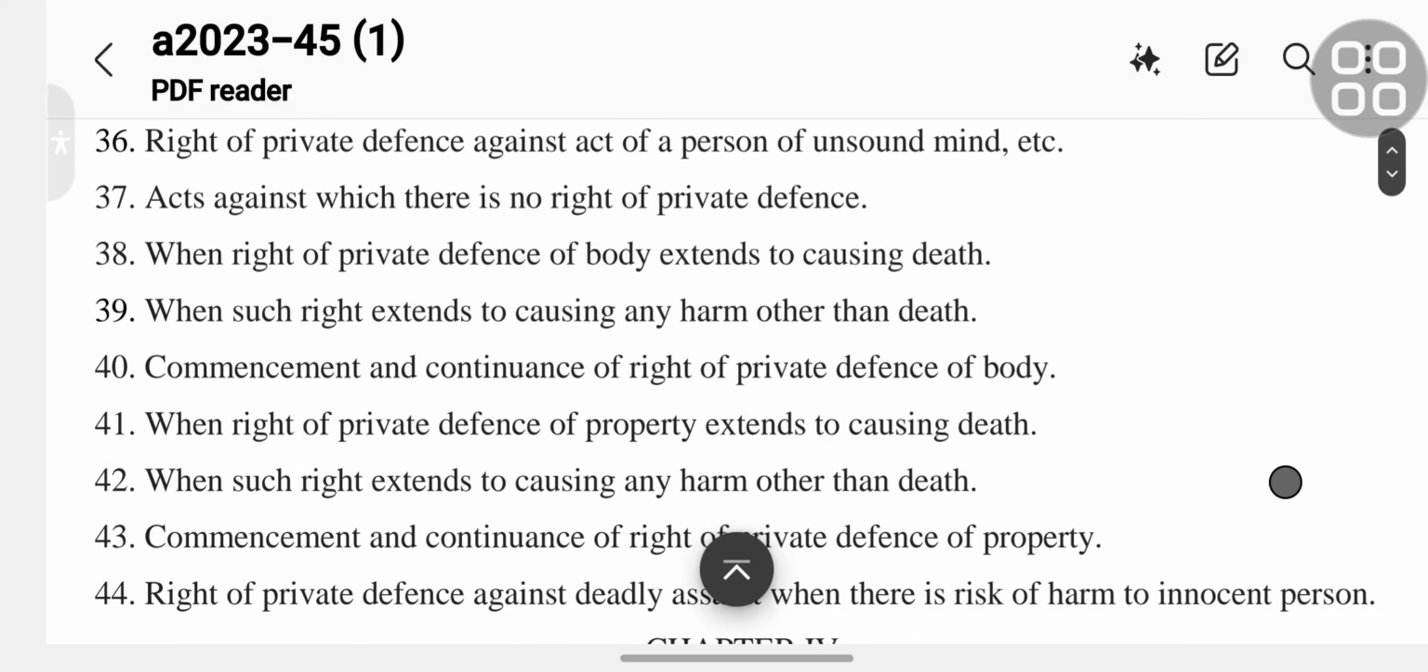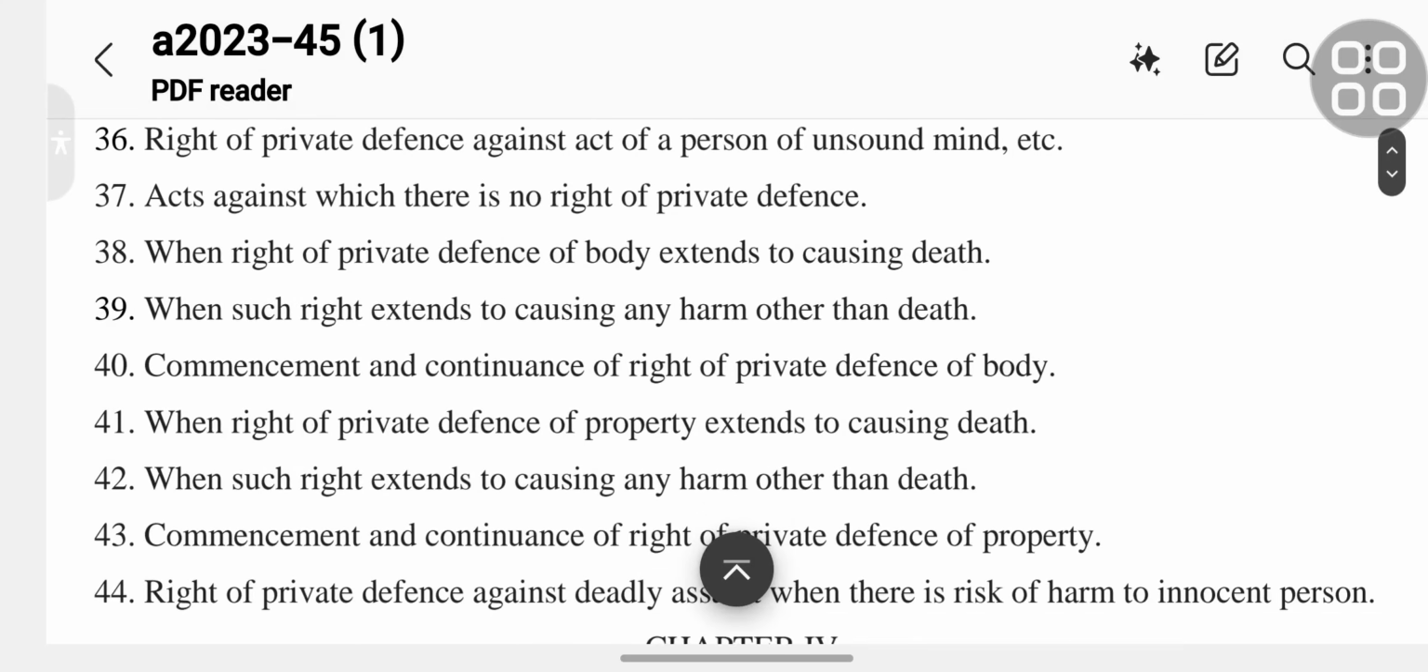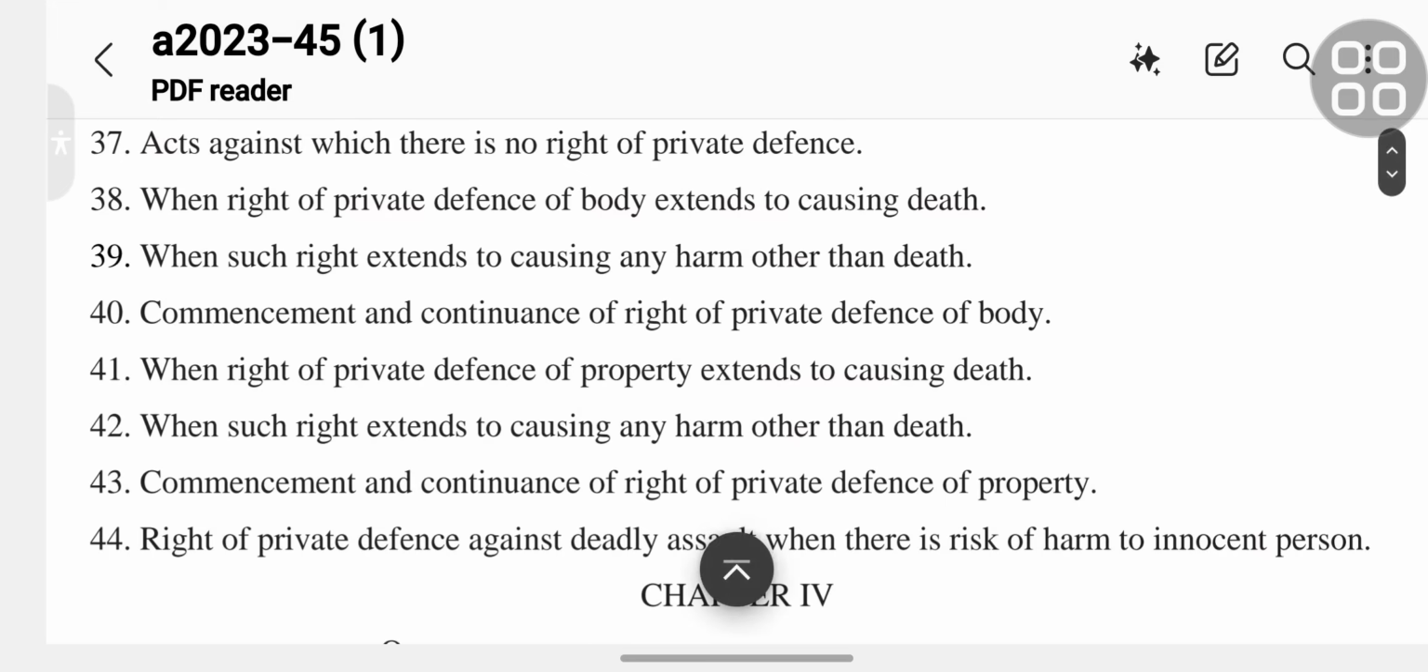Section 36, right of private defense against act of a person of unsound mind, etc. Section 37, acts against which there is no right of private defense.